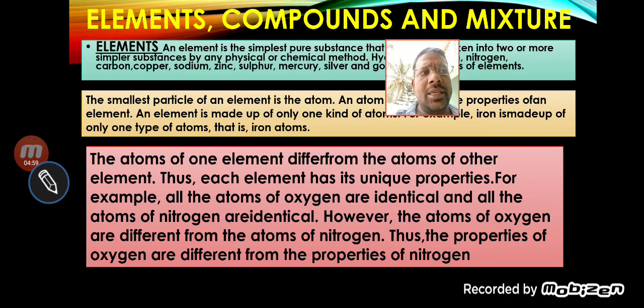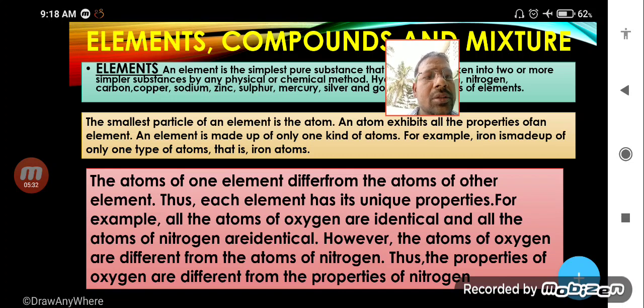Obviously, the cell of the eye is different from the cell of the cheek and the cell of the tongue, they have different characters. Similarly, the atom of hydrogen has different properties compared to the atom of oxygen. Every individual element has its own particular atom and its own characteristics. Thus each element has unique properties.